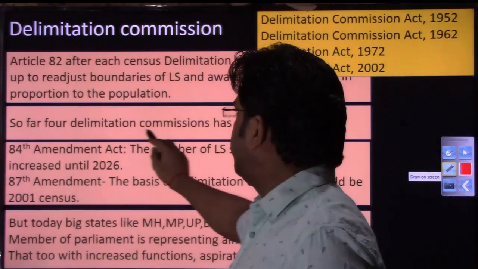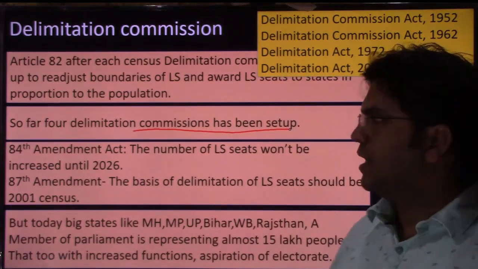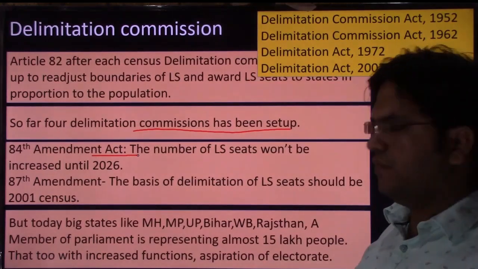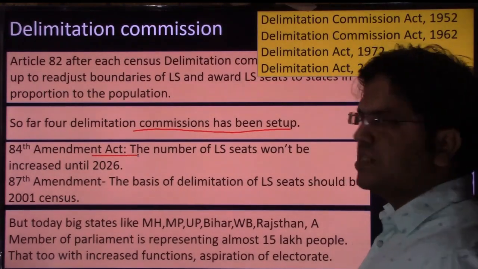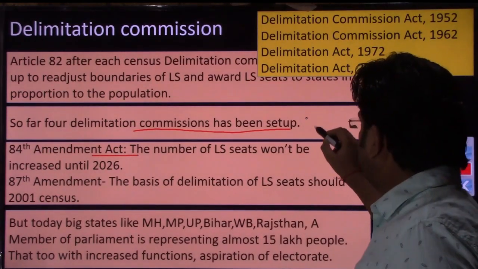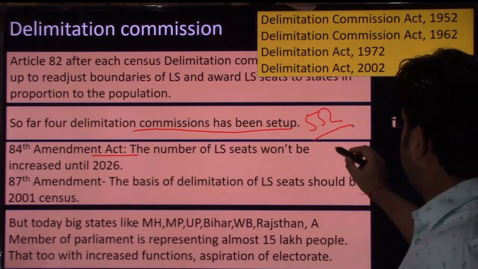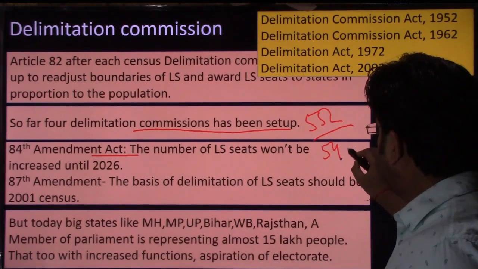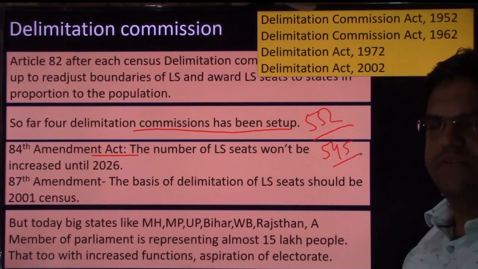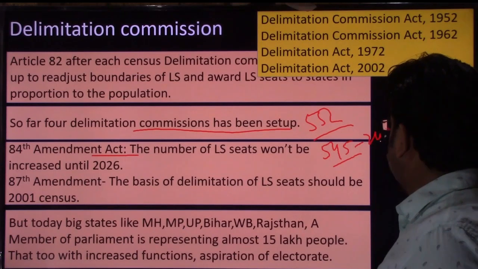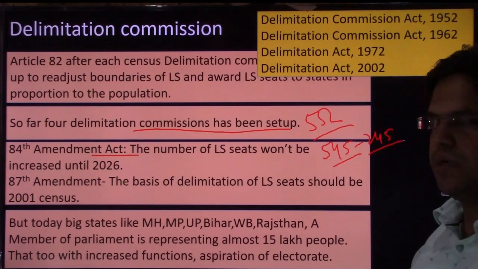So far 4 Delimitation Commissions have been set up, right? Thereafter, what did the 84th Amendment Act do? See, right now, if you remember, what was the maximum size of Lok Sabha? The maximum size of Lok Sabha was 552, out of which we have 545, 7 seats for POK, and similarly 245 for the Rajya Sabha.